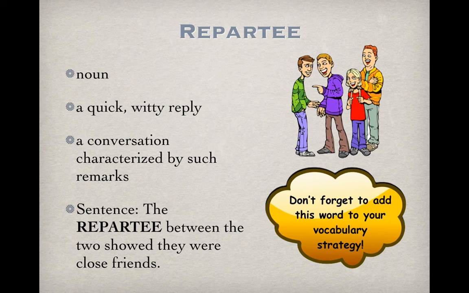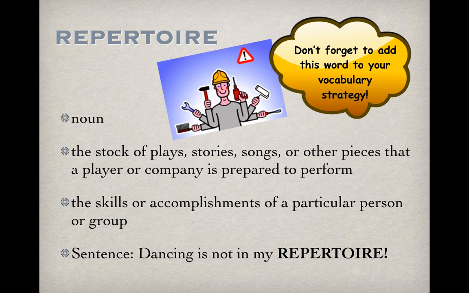The fourth word is a little bit hard to pronounce. It sounds like this, repertoire. Repertoire is a noun, and it has 2 definitions. The stock of plays, stories, songs, or other pieces that a player or company is prepared to perform, or the skills or accomplishments of a particular person or group.